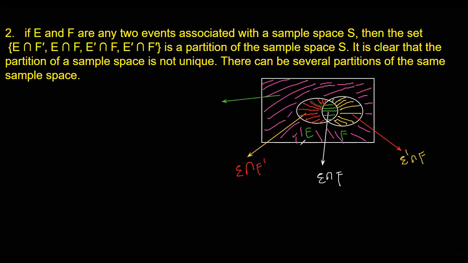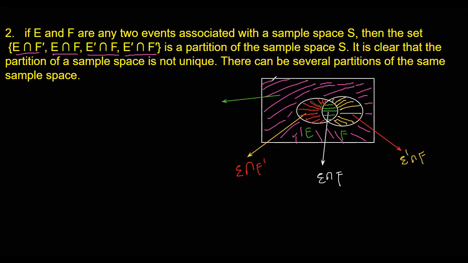If we notice carefully, all these events, E intersection F complement, E intersection F, E complement intersection F, and E complement intersection F complement, they all are mutually exclusive. There is nothing common in any two of these events. And also, they are exhaustive.